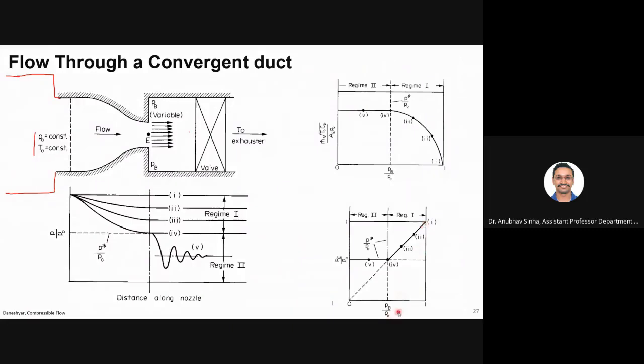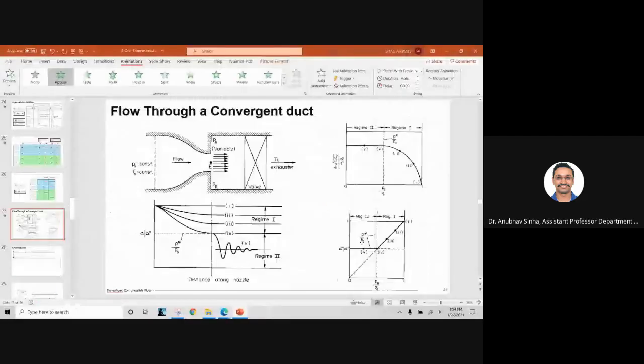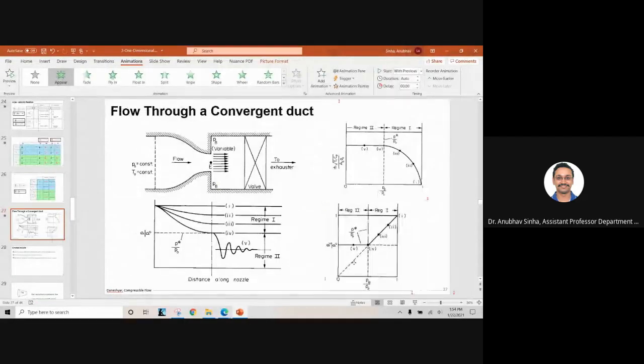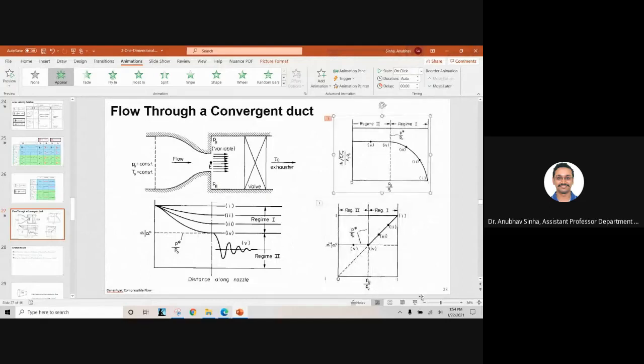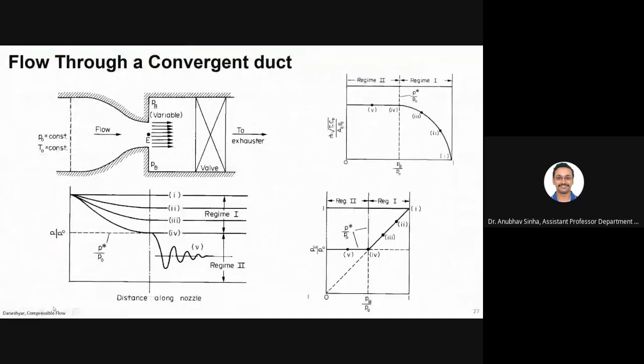Let us talk about the axes here. Let me bring it up. What is shown in this axis: this is the y-axis and this is the x-axis. The x-axis is PB, the back pressure.